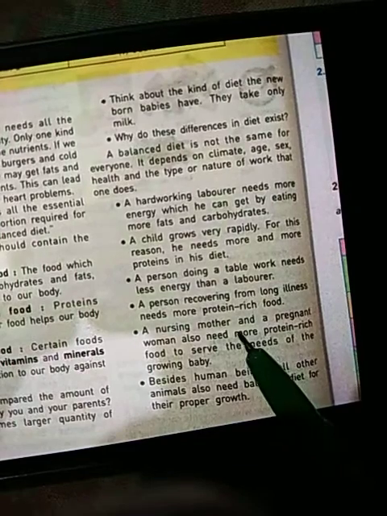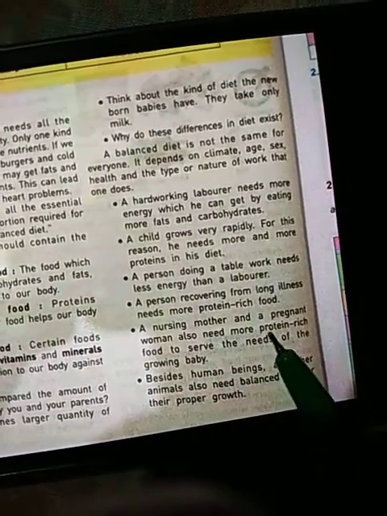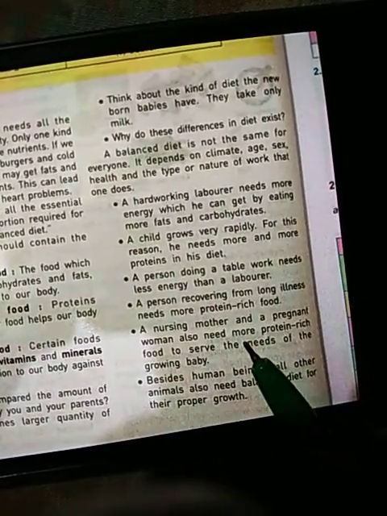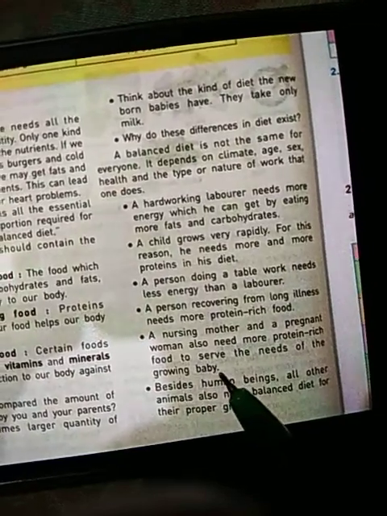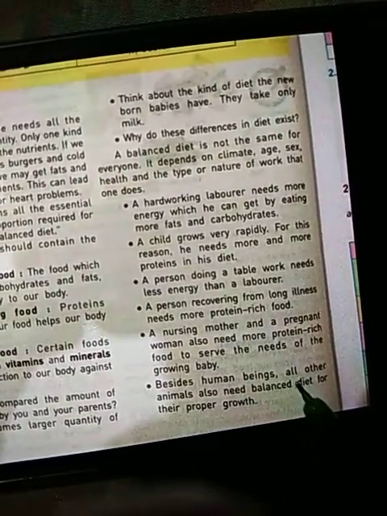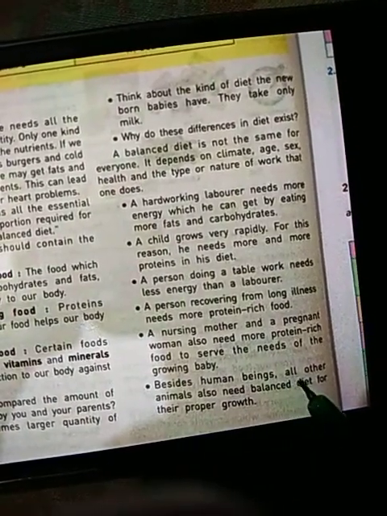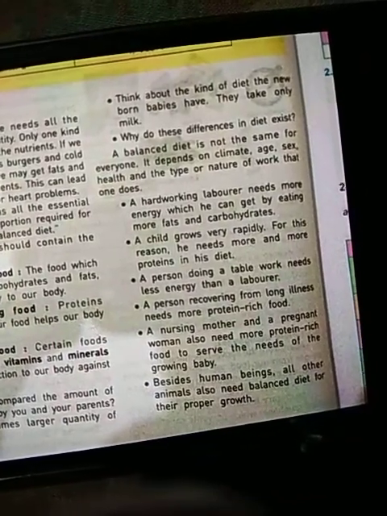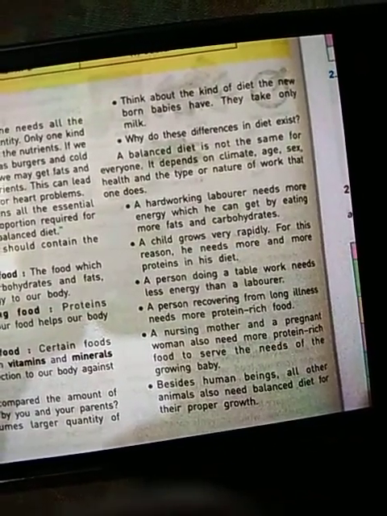A nursing mother and a pregnant woman also need more protein rich food so as to serve the needs of the growing baby. Besides human beings, all other animals also need the balanced diet for their proper growth. Animals also need the balanced diet.